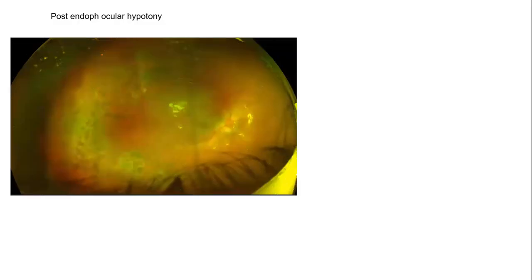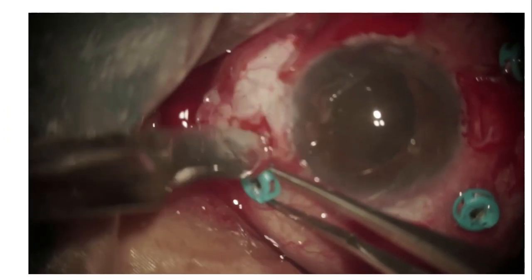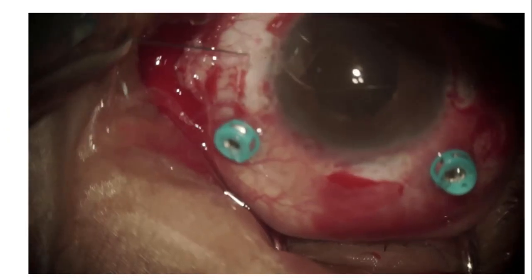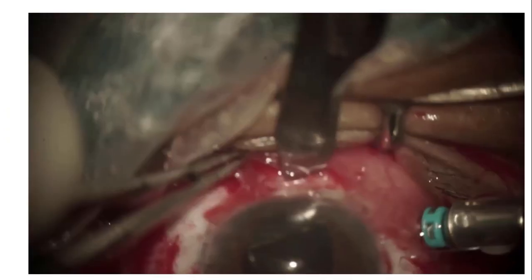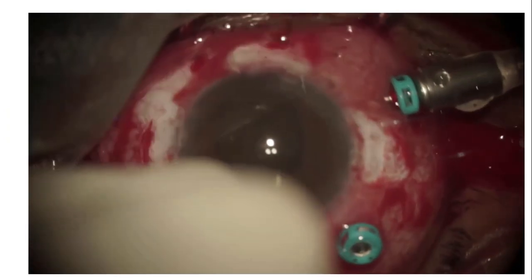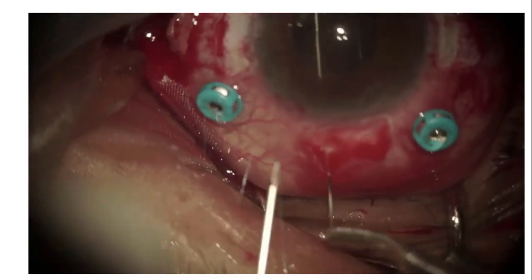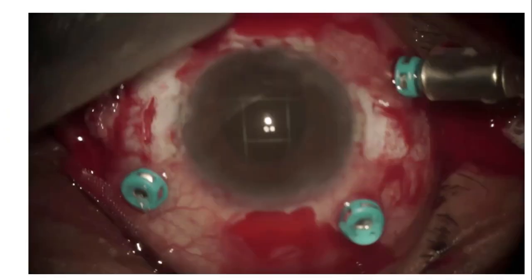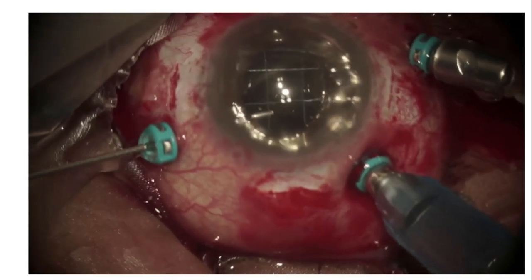And the last, hypotony is something which we don't want to see, but we do see in endophthalmitis patients. So there's one patient who had persistent hypotony after successful endophthalmitis treatment. This is one of the old-fashioned things I used to do when we have endophthalmitis. I use silicone oil, but I put silicone oil retaining sutures. I think previously they used these kinds of techniques to keep the oil behind the iris itself. So I use a 9-0 polypropylene suture as a barrier between the anterior chamber and the posterior chamber, where I can inject the silicone oil and keep it behind. This is called silicone oil retaining sutures. We can have different designs of suturing in this technique. This is one technique we can use, especially when you want to keep the eye from being lost to hypotony.